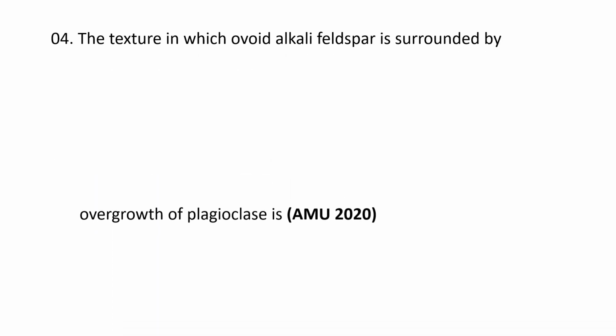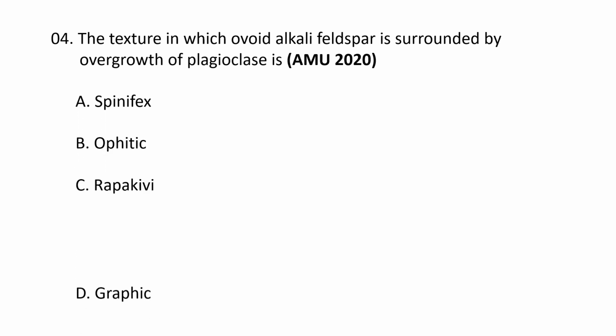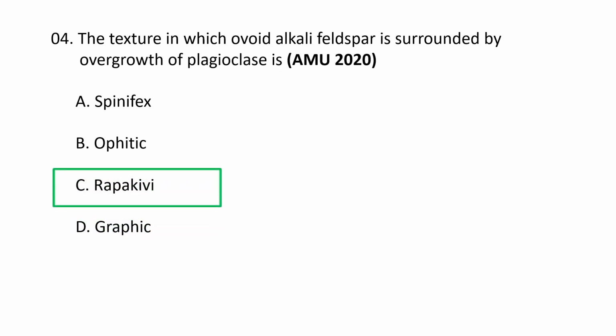Next question. The texture in which ovoid alkali feldspar is surrounded by overgrowth of plagioclase is A. Spinifex, B. Ophitic, C. Rapakivi and D. Graphic. The correct option goes as C. Rapakivi. The Rapakivi texture is characterized by ovoid or oval shaped alkali feldspar crystals that are surrounded by a mantle or overgrowth of plagioclase. This texture is common in granitoid rocks and provides clues about magmatic processes such as magma mixing. So the texture in which ovoid alkali feldspar is surrounded by overgrowth of plagioclase is Rapakivi. C is the correct option.